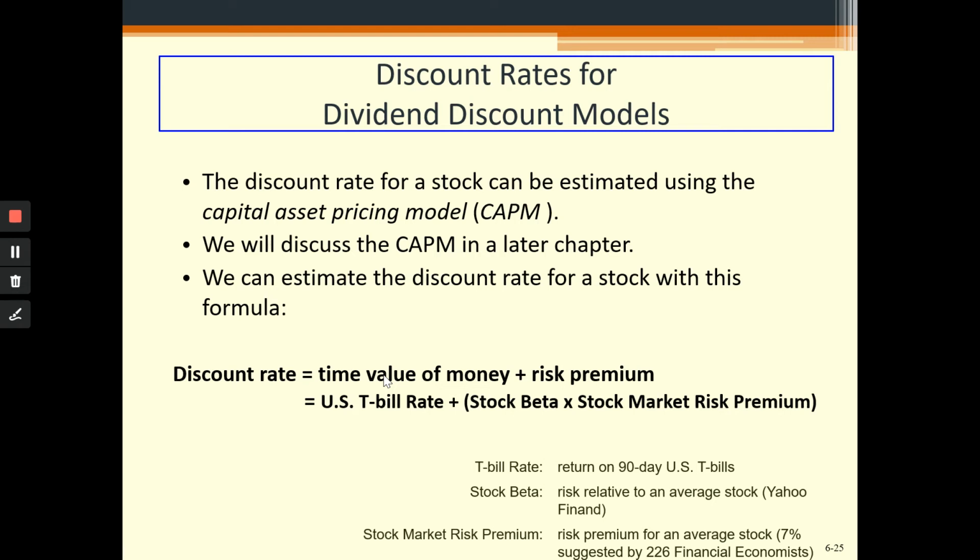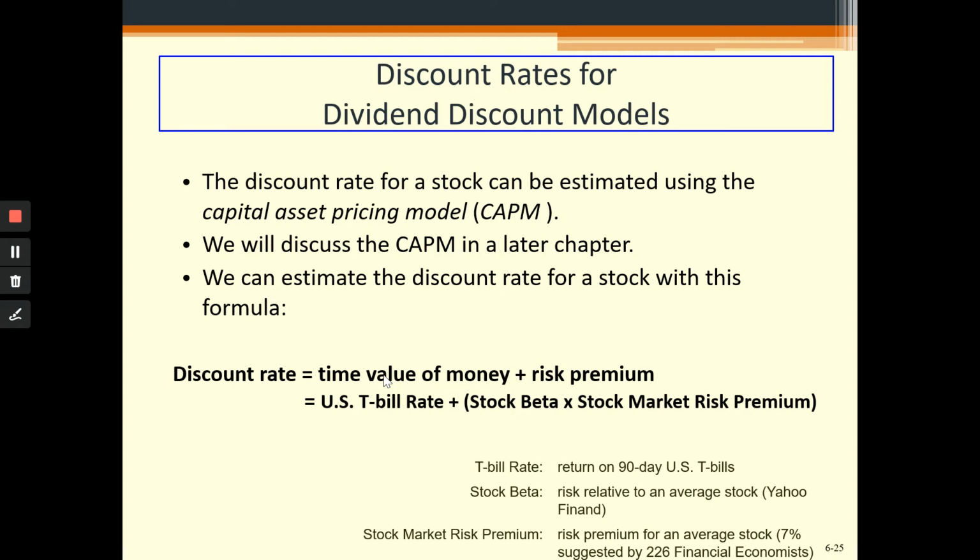But there is a recent survey conducted, and they suggested that the market risk premium for the future will be 7%. So the median value turned out to be 7% based on the survey from 226 financial economists. So we will use that conservative number of 7%.